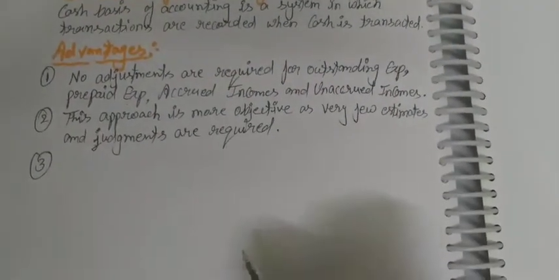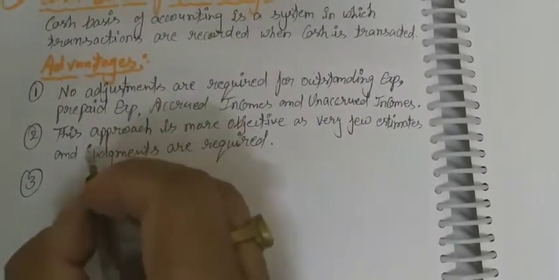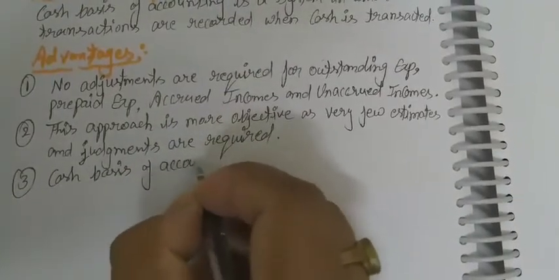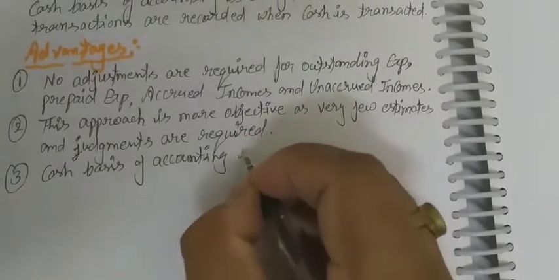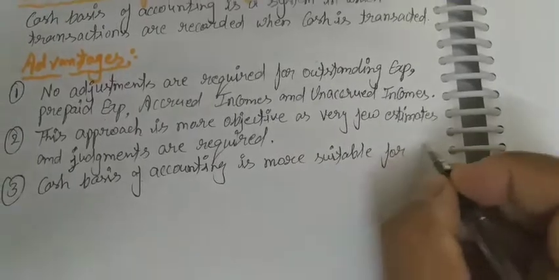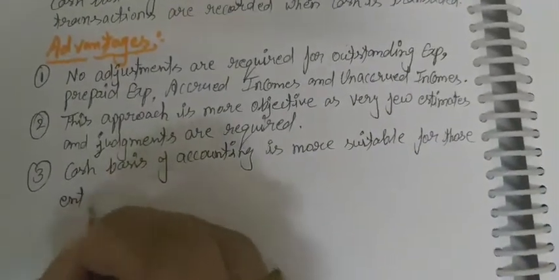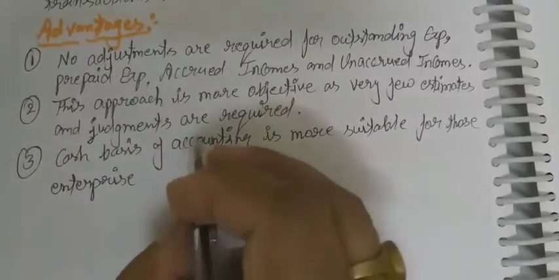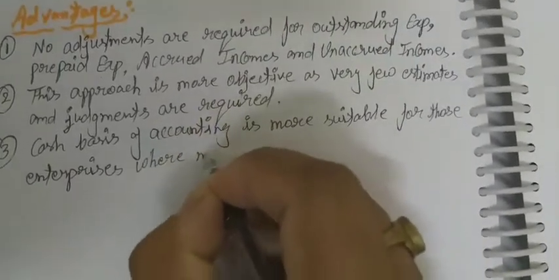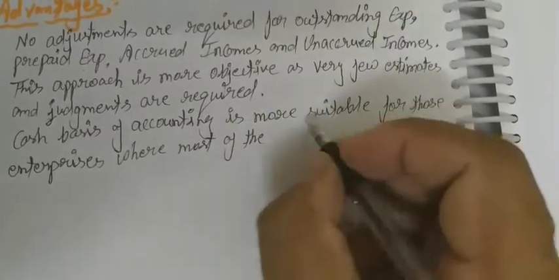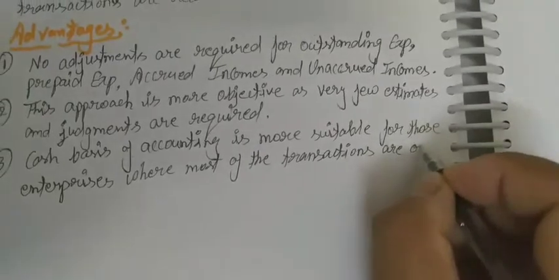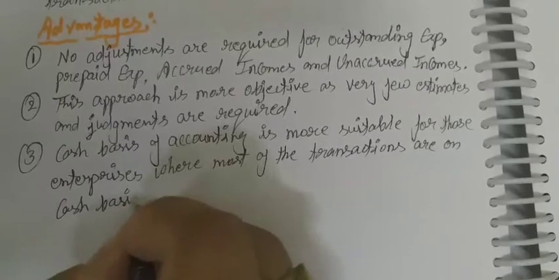Okay, so cash basis of accounting is more suitable for those enterprises or businesses where most of the transactions are on cash basis. Is it clear?